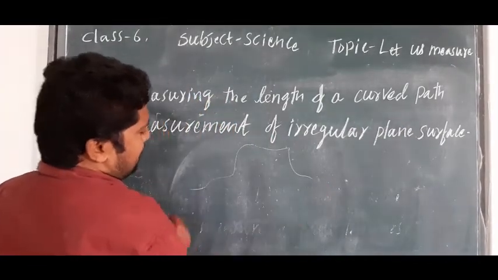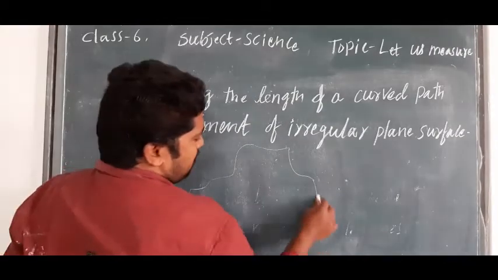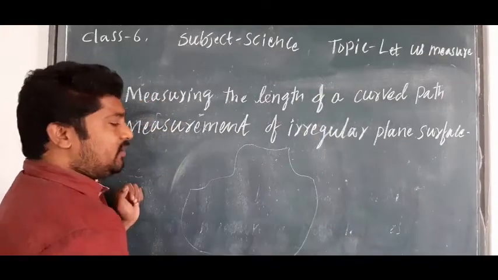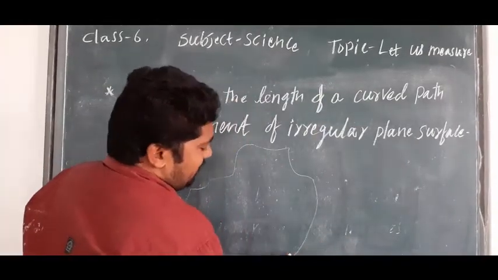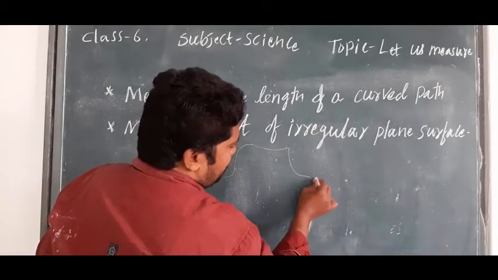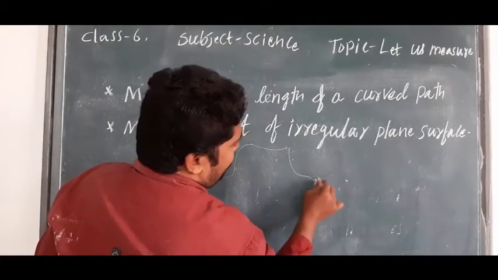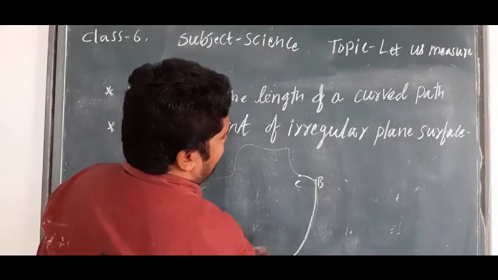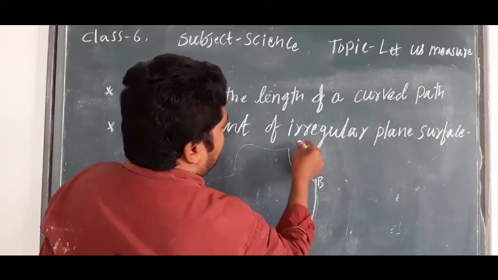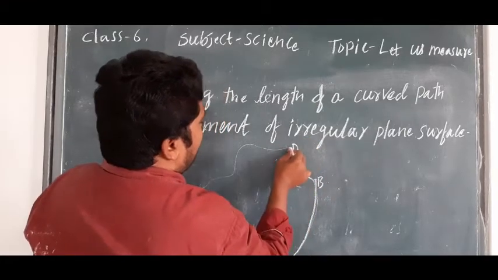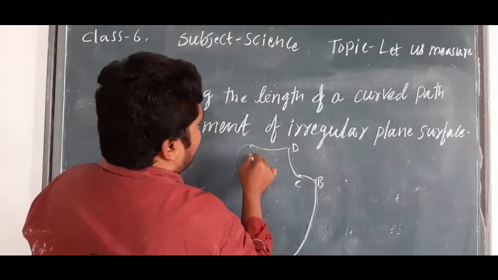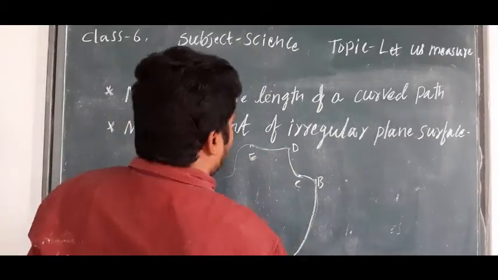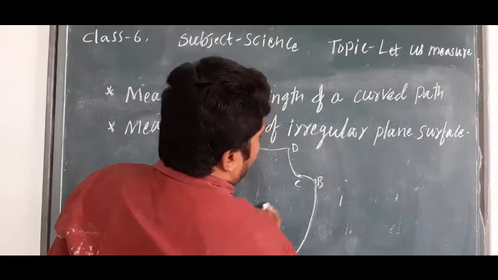This is not an easy way to measure, because we have to take one thread and go with the thread from A to B, next to point C, then C to D, then from there to E. This is the way we take the first measurements, then add them all.